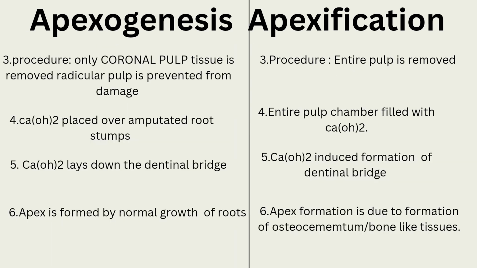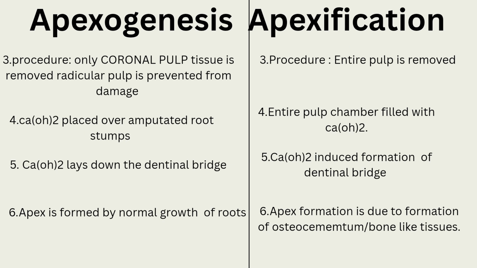And coming to the third one, procedure. Apexogenesis occurs only in the coronal pulp tissue that we removed, and the radicular pulp is prevented from further damage. And in case of apexification, the entire pulp, coronal and radicular pulp, will be removed.